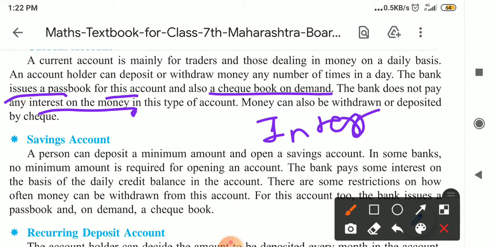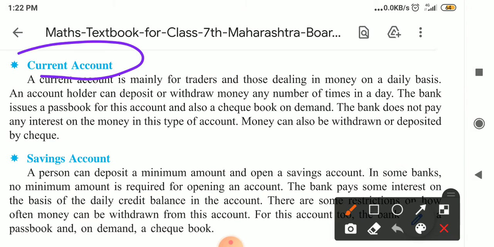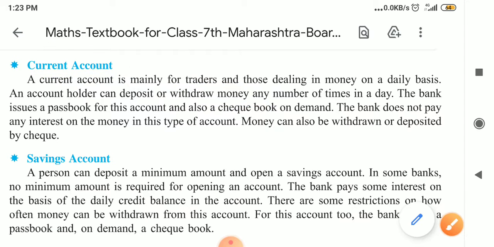It is like a locker in our home, where we can keep the money or take it out. There is no kind of interest on that money, and money can also be withdrawn or deposited by check. This is about the current account. So what we understand is that this is the account of traders. We can withdraw or deposit money anytime in a day, the bank issues a passbook, a checkbook if they provide it, and this account has no interest.